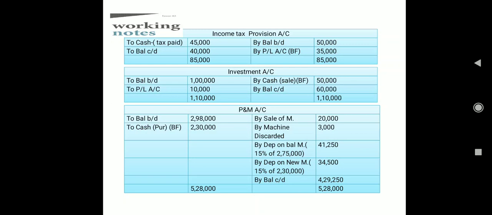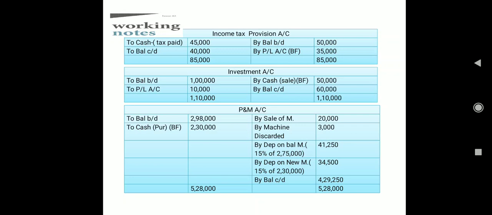Now coming to a little bit bigger one, that is plant and machinery, because we had almost 3 points in the additional information about plant and machinery only. So first, very simple, we have to take the opening and closing balance from the balance sheet. As I have taken here, assets, so debit side open, and then we had the information. Actually I have written purchase as a balancing figure, but maybe I have made a mistake. Actually we had the information in the additional information that we have made a new purchase worth rupees 2,30,000. So you can just keep this balancing figure which is in brackets.